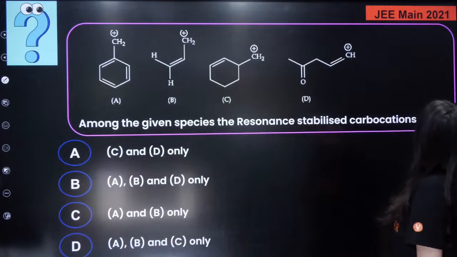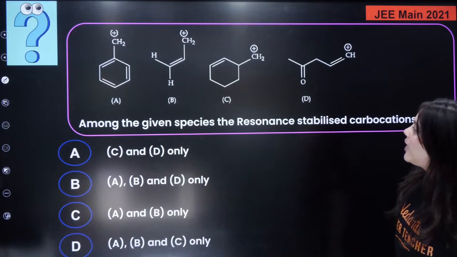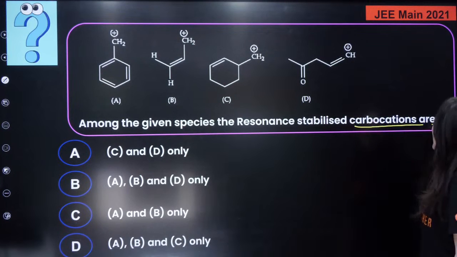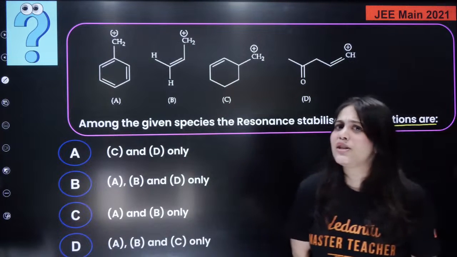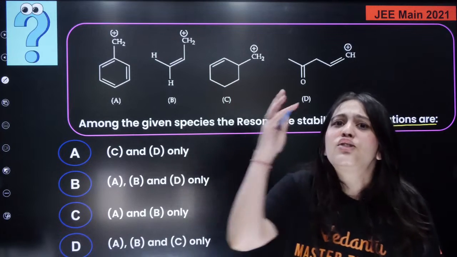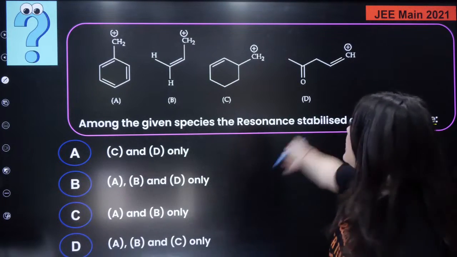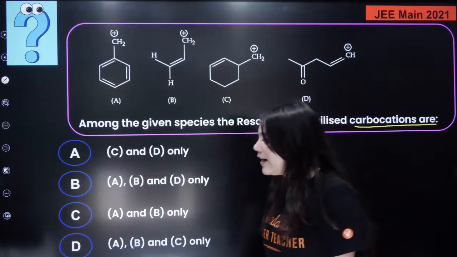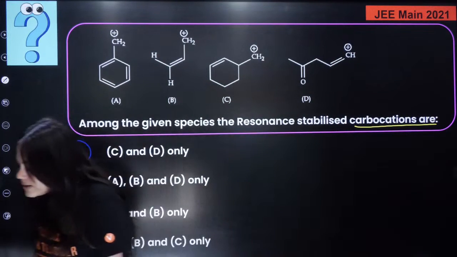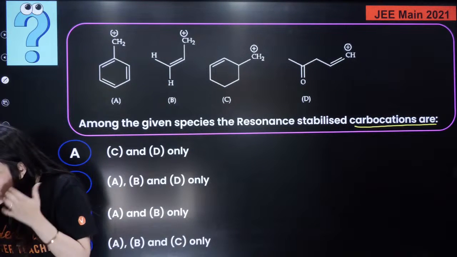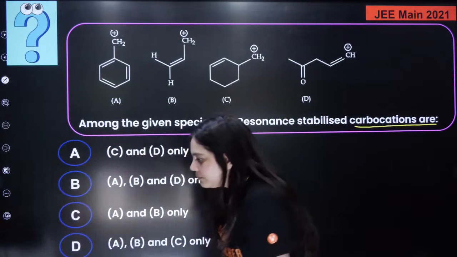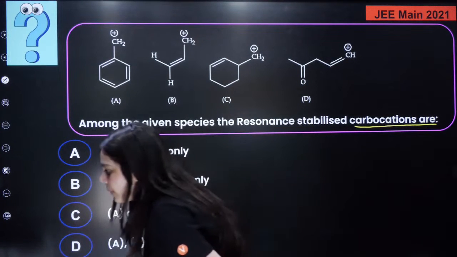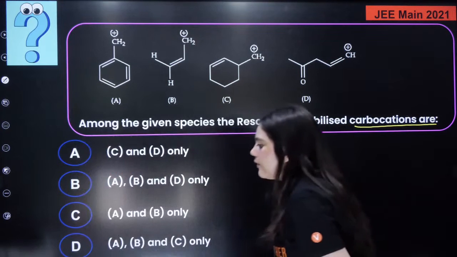The question is from JEE Main 2021. Among the given species, the resonance stabilized carbocations are. Very easy question. We just discussed this. I just told you when the resonance is possible. On the same concept, JEE Main question. We just did it. Try to answer this question for me. Yes, the correct answer is given by everybody.